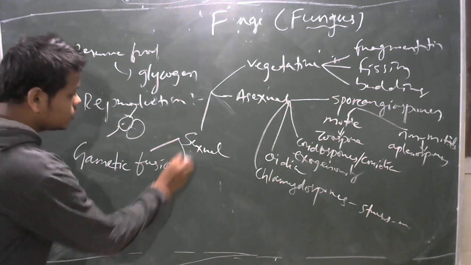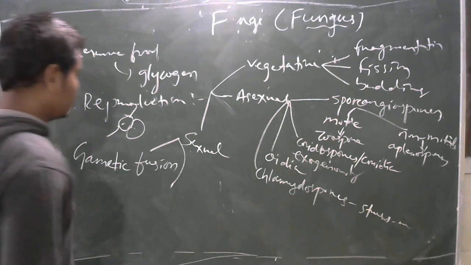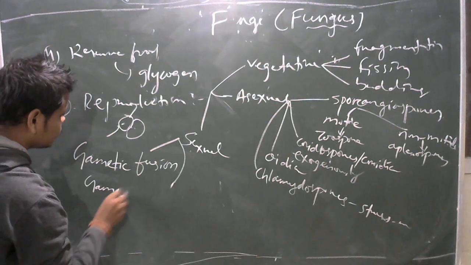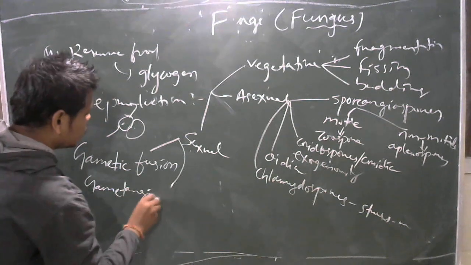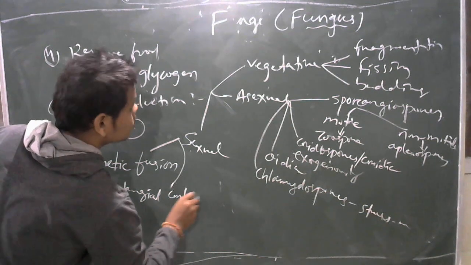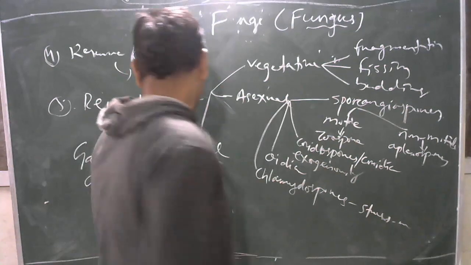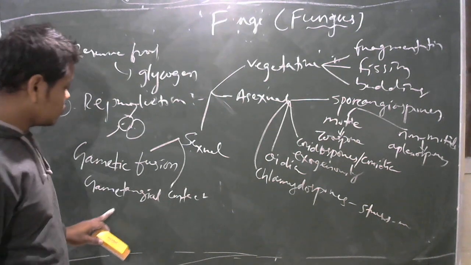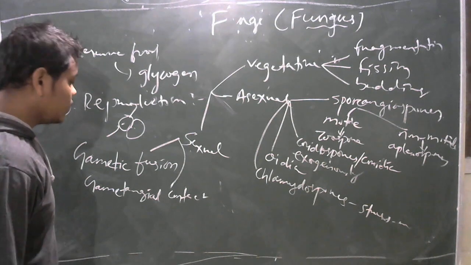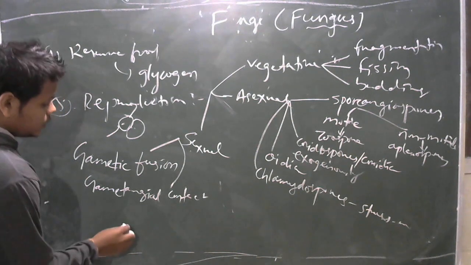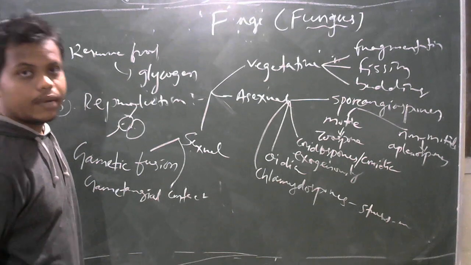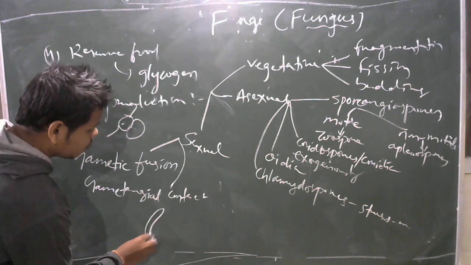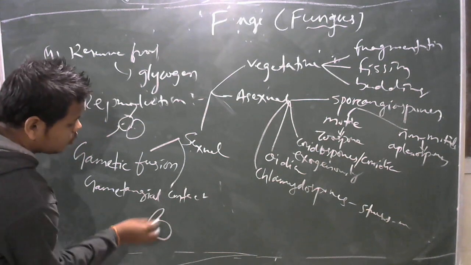Then the next type is gametangial contact. In gametangial contact, 2 different types of gametangia are developed, one male and another female.